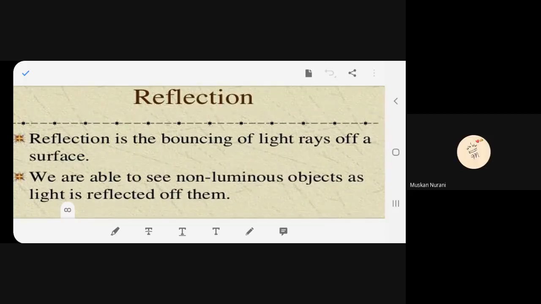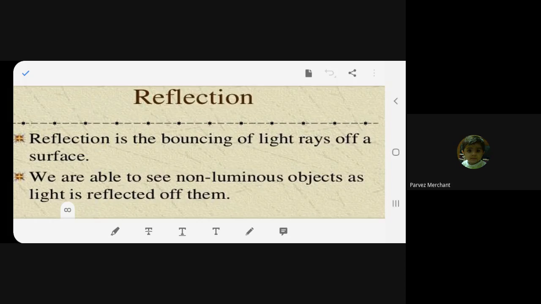Reflection. Reflection is the bouncing of light rays off a surface. We are able to see non-luminous objects as light is reflected off them. Now, just now we read that reflection is what? Bouncing. So what is bouncing over here? Light rays are bouncing from a shiny surface. This much you agree? Like a bouncing ball, the light rays are also bouncing. Yes or no? Yes, ma'am.